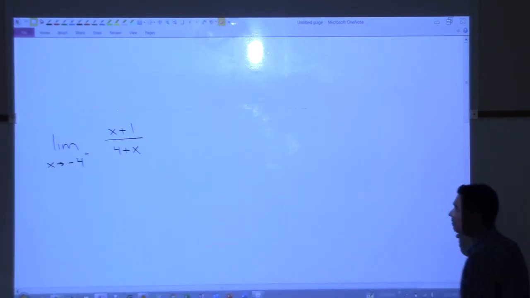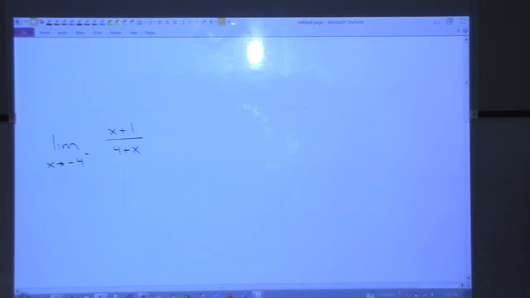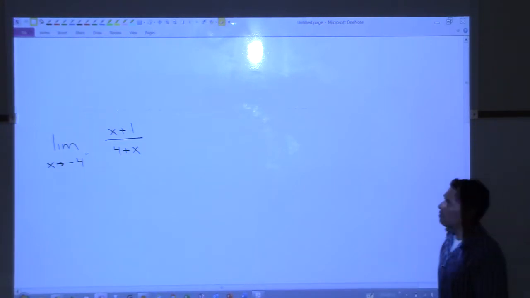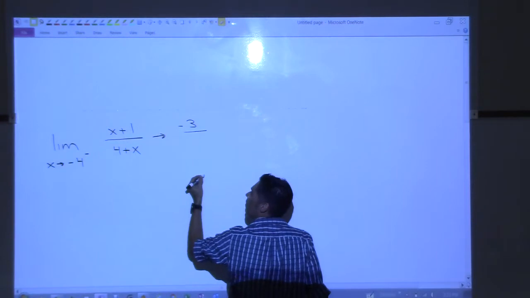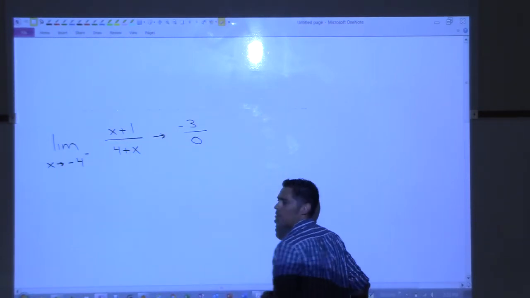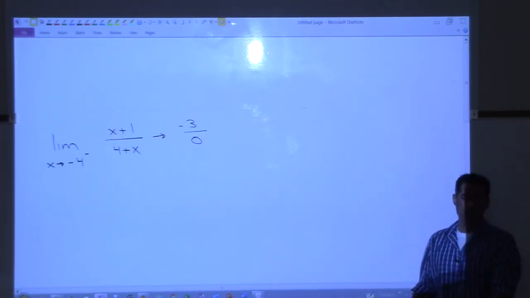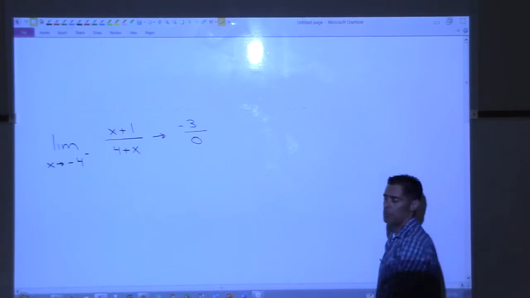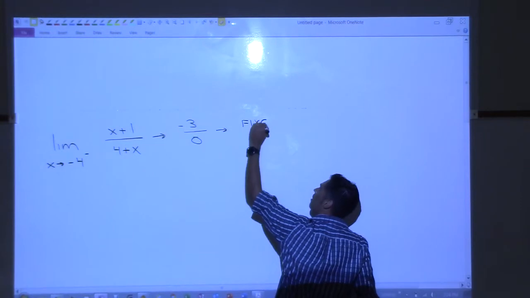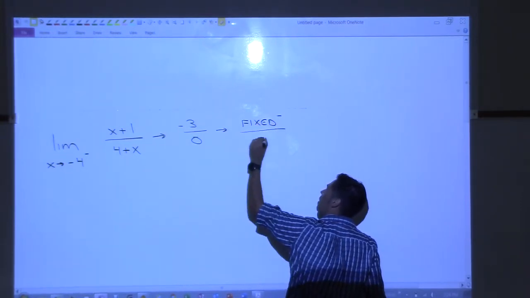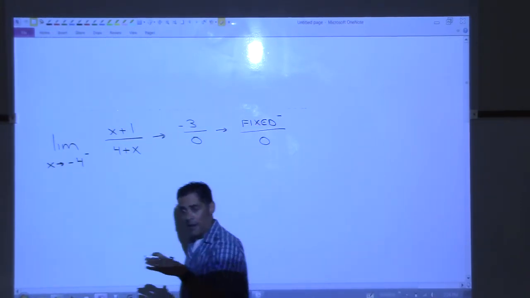All right, Owen, what do you got here? Plug in -4. Okay, so plug in -4. So what are you getting on top? -3. The bottom? 0, right? So you have fixed over 0? Fixed what, though? It's a fixed negative number on top, and on the bottom you've got 0. So you just have to figure out if it's positive or negative.